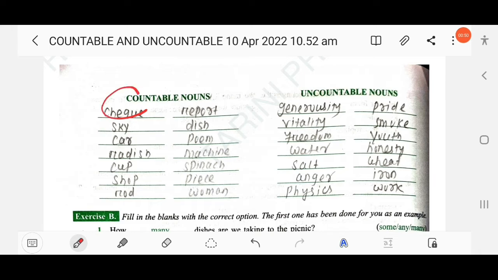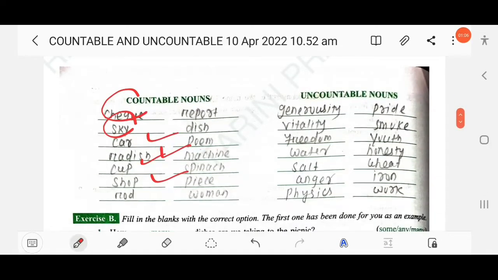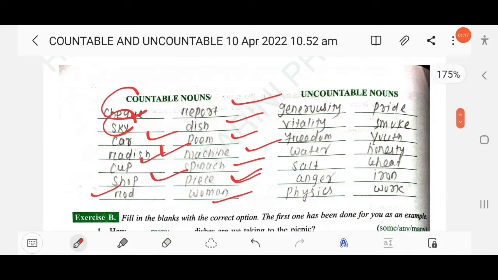So here, sky, car, radish, cop, shop, rod, report, dish, poem, machine, spinach, peace, onion. Uncountable nouns are those nouns that don't have any plural forms.